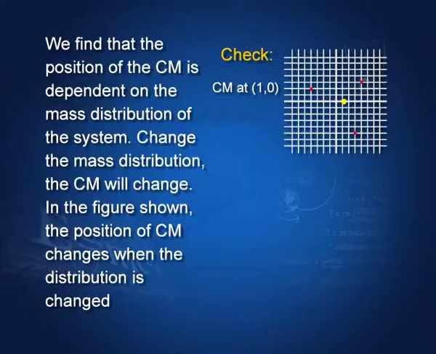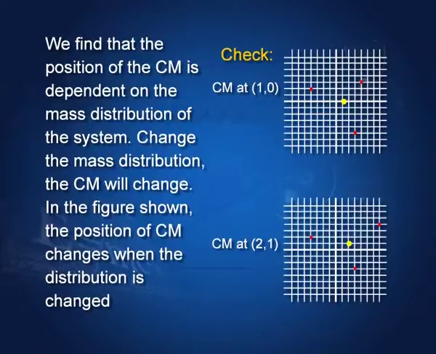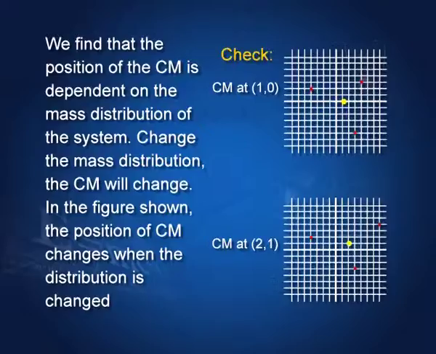Let us take another check. We have 3 particles here on this grid, and they have their coordinates. For example, this particle has x coordinate 5, and the others have x coordinates 1, 2, 3, 4, 4 and y coordinate 3 and so on. If you calculate their center of mass, it would be this dark dot. Coordinates are 1, 0. If you change the distribution, if you take the same masses, the same particles, at other points, now their coordinates are different, and therefore the center of mass now lies at a different point. The coordinates are 2, 1.